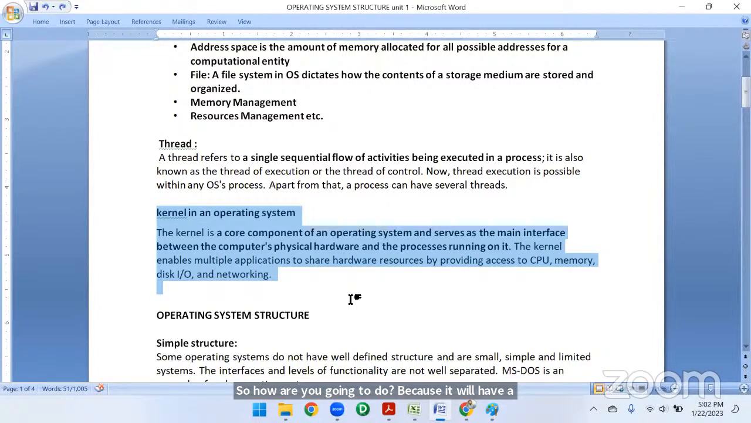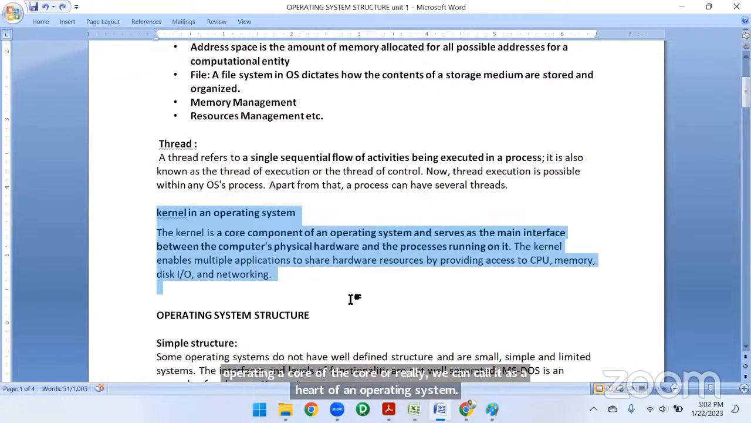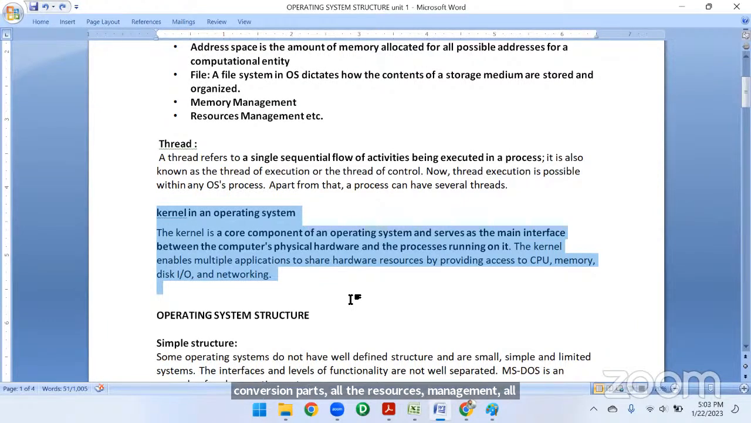It has a kernel, which will act as the core, or we can call it the heart, of an operating system. So it will handle all the conversion parts, all the resource management, all the memory management, all the network management. All these things are going to be done with the help of the kernel, right?